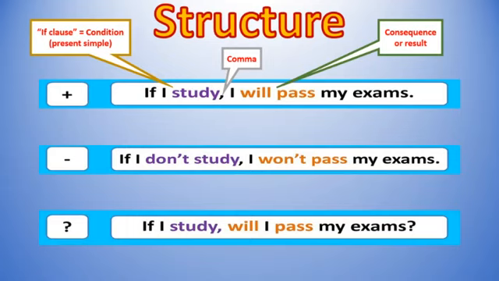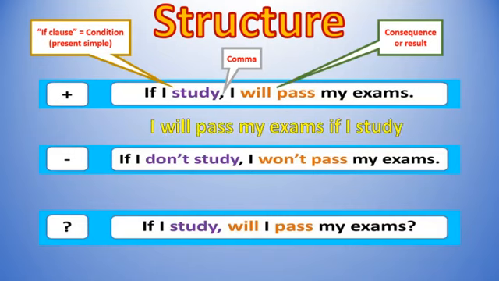Okay, now don't forget that in conditionals, whatever conditional that you want to use, we have two structures. You can write I will pass my exams if I study, or if I study, I will pass my exams.